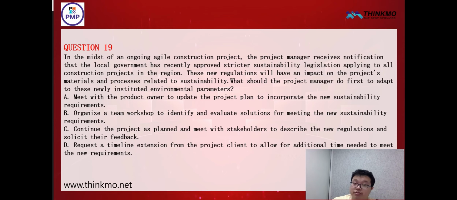Alright, so for this question, we should choose option A, to meet with the product owner as soon as possible and quickly confirm the situation. Identify the problem, clarify it, and then resolve it.